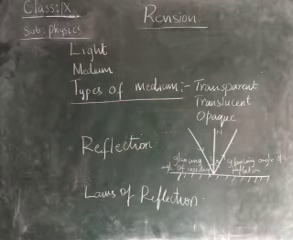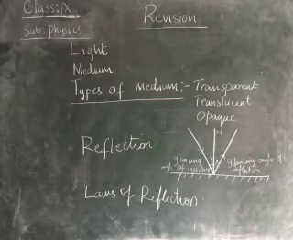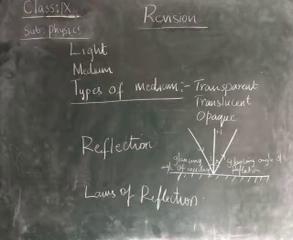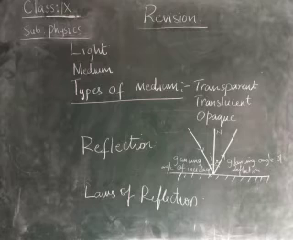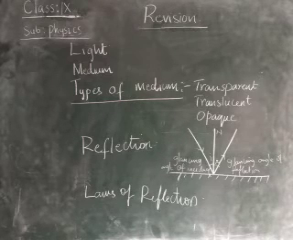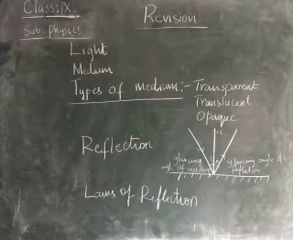Therefore, today we learned what is light, what is medium, what are the types of medium, what is reflection, and the laws of reflection, children. All these points we learned today. You should make a note of all these points, and from these, the questions may be asked, children.